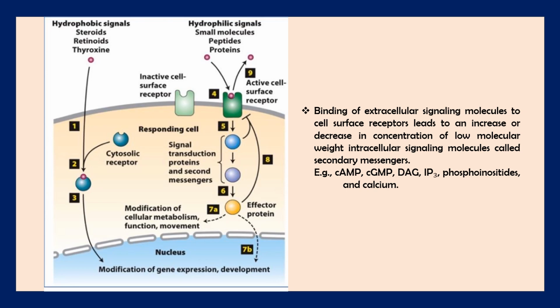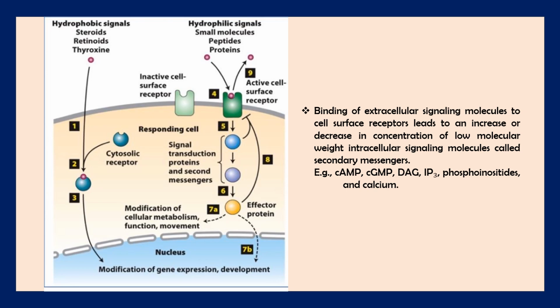That is, it goes through some steps, like after binding with the ligand, the receptor activates and gives signal to another receptor to get activated, or forms a product which will bind with another receptor to get activated.